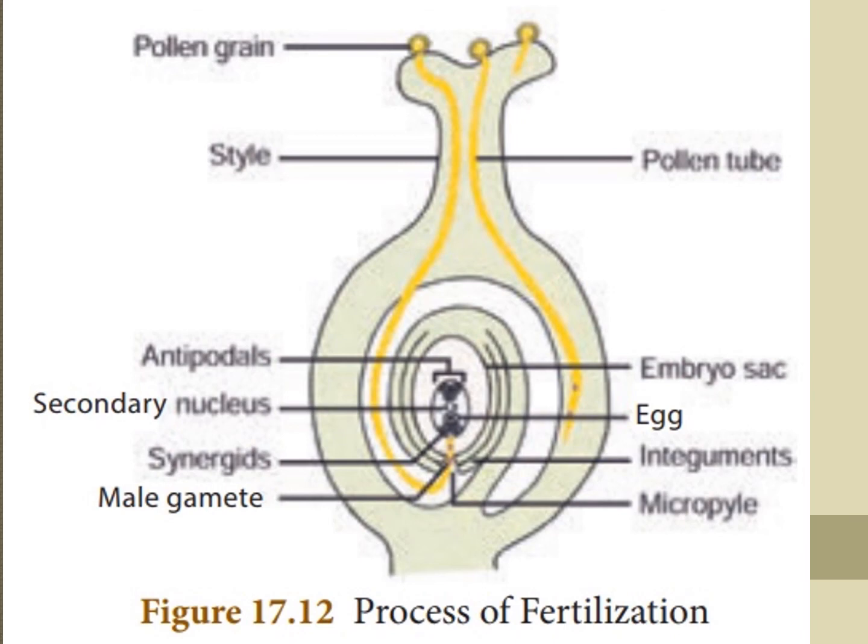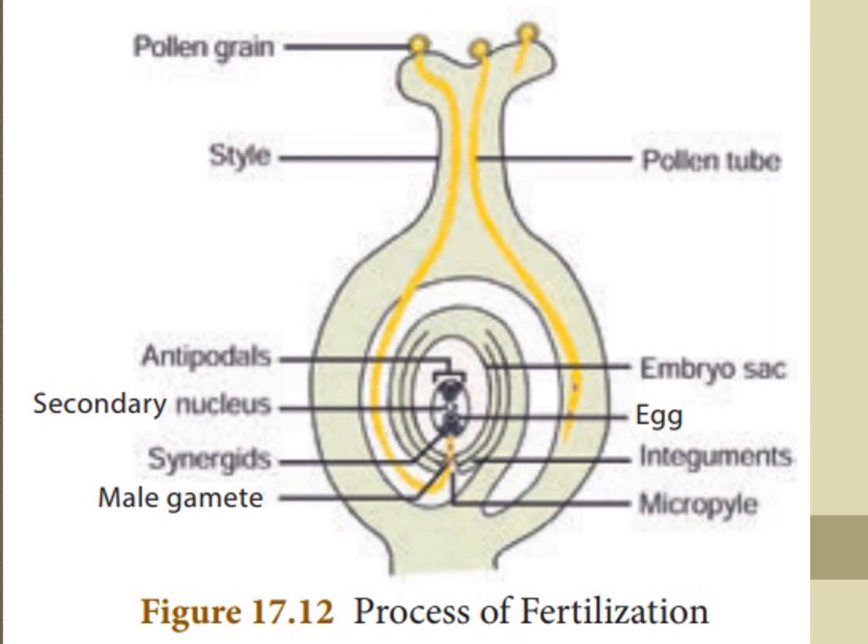After triple fusion, the primary endosperm nucleus develops into endosperm. Endosperm provides food to the developing embryo. Later, the synergids and antipodal cells degenerate. Okay. Understood, children? One more time, you see the parts.